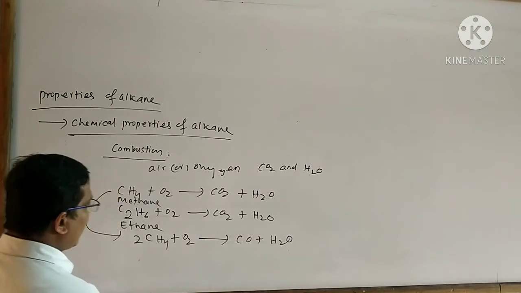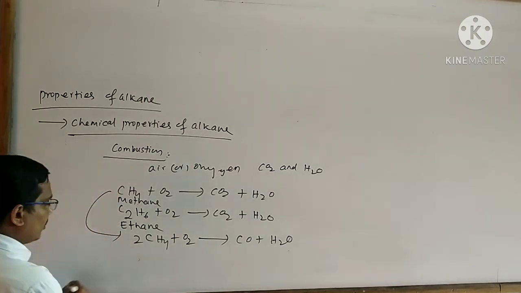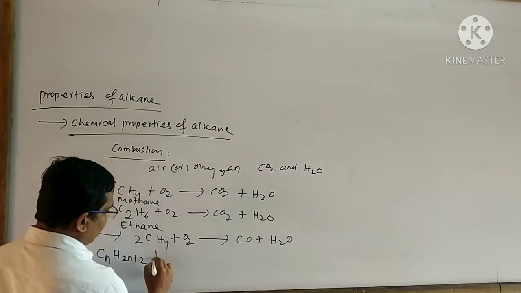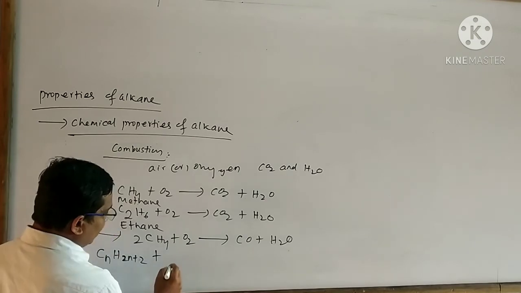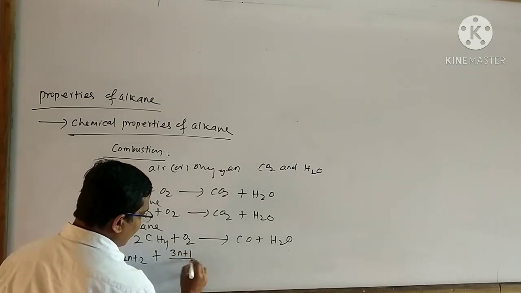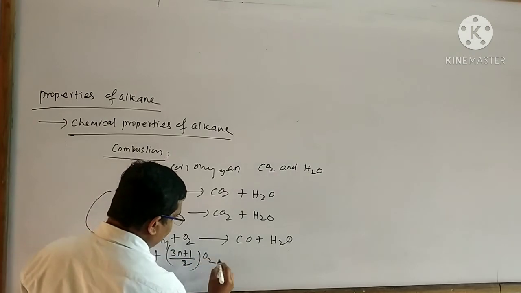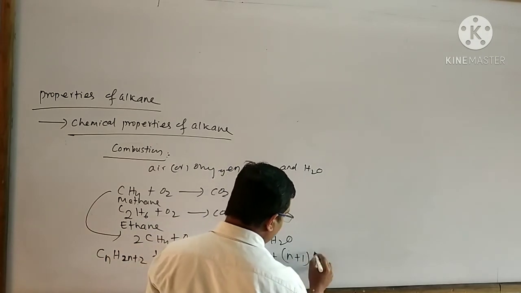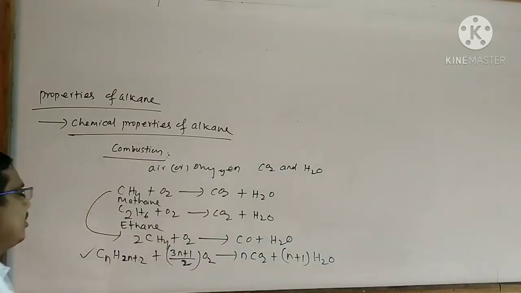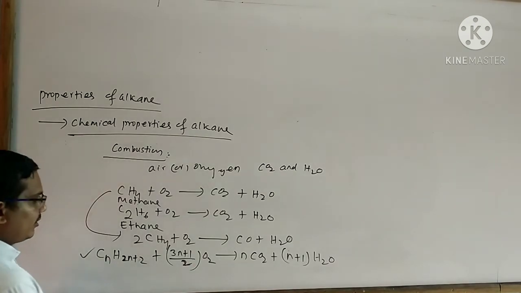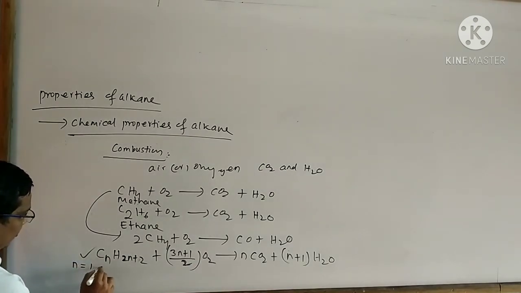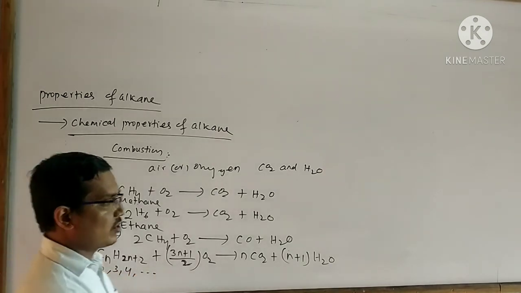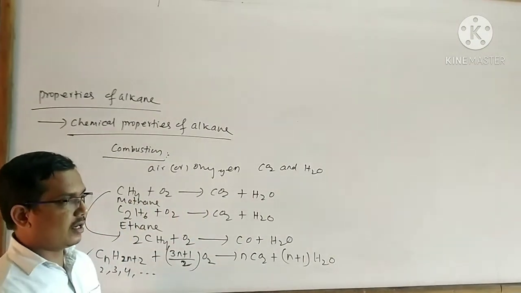Remember an important formula for the combustion of alkane. We know that the general formula of alkane is CnH2n+2. Now it is subjected to reaction with oxygen. Here I can write (3n+1)/2 O2. Then it gives n CO2 plus (n+1) H2O. This is the formula for the combustion of alkane. Here n equals 1, 2, 3, 4 and so on. By this formula you are able to solve any combustion of alkane.